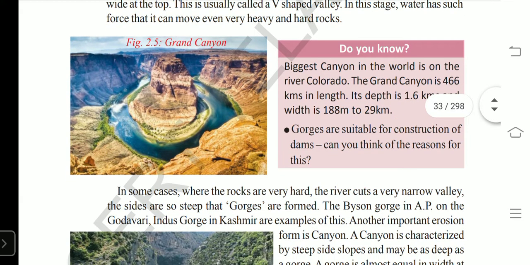It covers 466 kilometers in length and its depth is 1.6 kilometers and the width is 188 meters to 29 kilometers. The Colorado River created this.